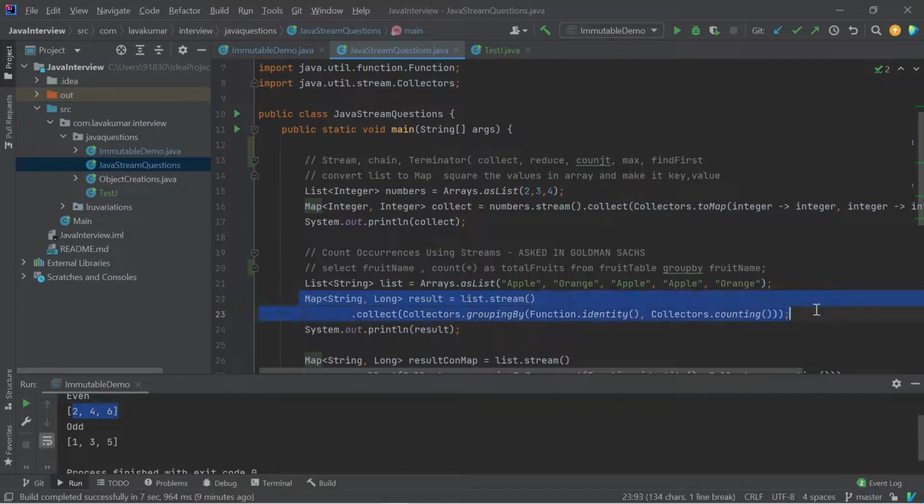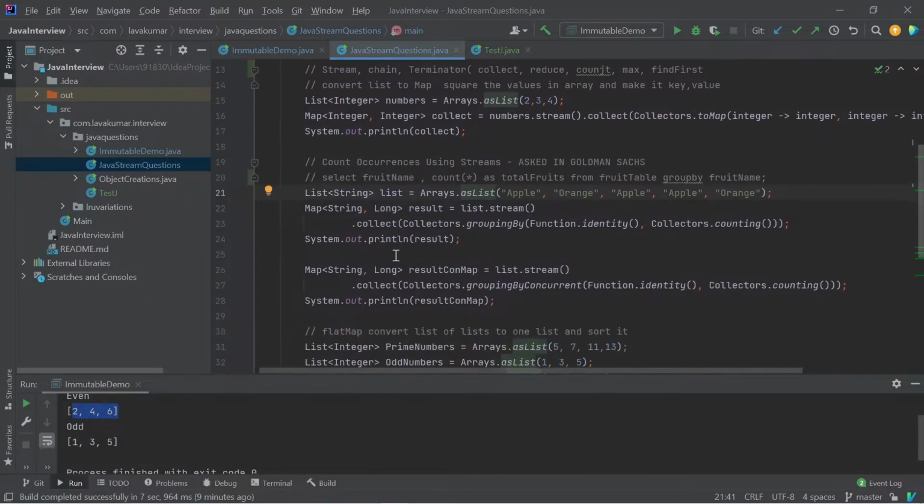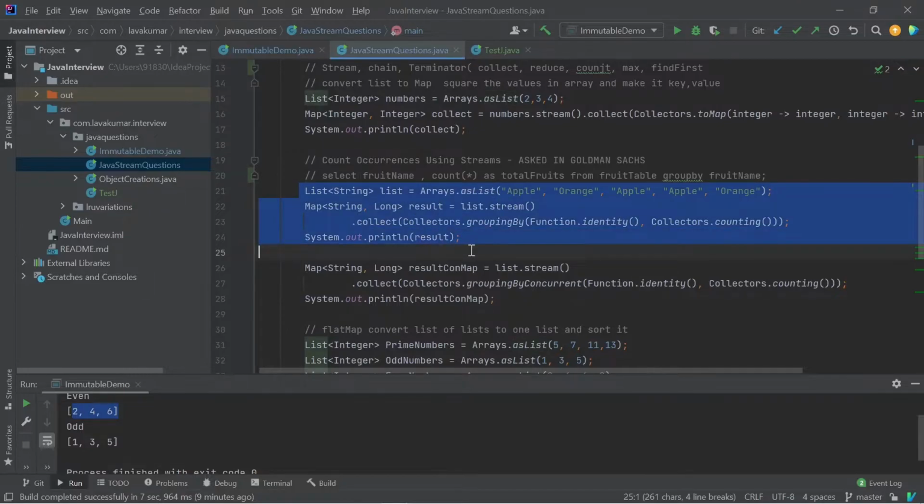So fruit name is basically the identity, and instead of count star you have the function called counting in Java. So streaming, collecting, grouping by identity value, and counting the identity value. By this way you can perform the operation. It will print apple colon 3 and orange colon 2, and this is one way.